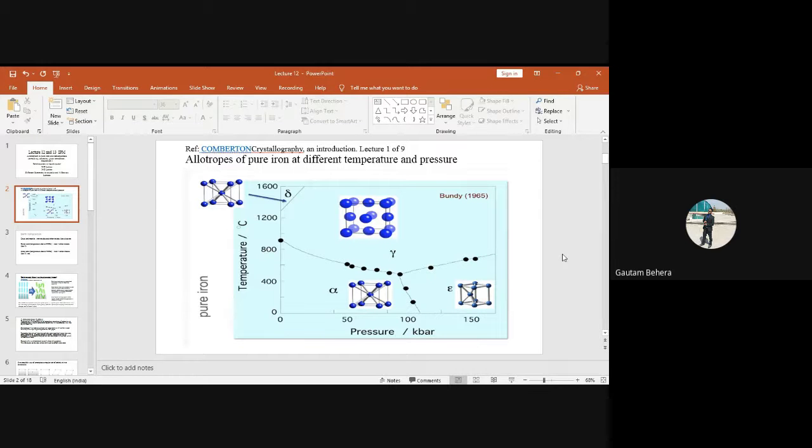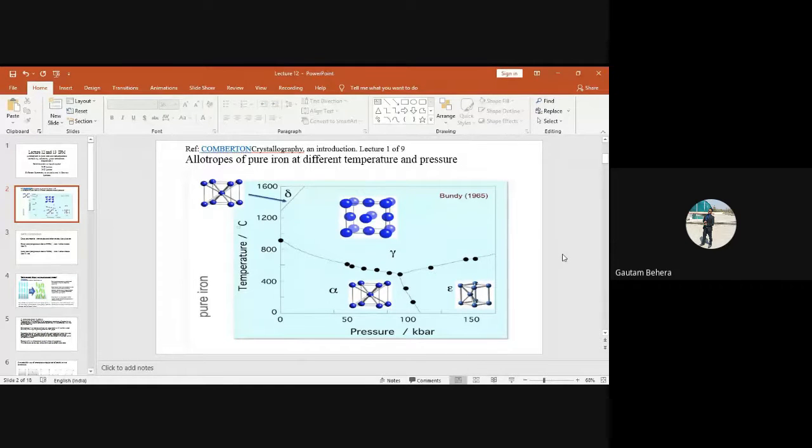But the moment it goes below 13.2, when it becomes diamond cubic, then it becomes a semiconductor due to the covalent characteristics of the bonding, right? Because if you remember, diamond has very strong covalent bonding, right? So the structure is diamond cubic, so the behavior becomes like that. Again, it becomes a semiconductor, right?